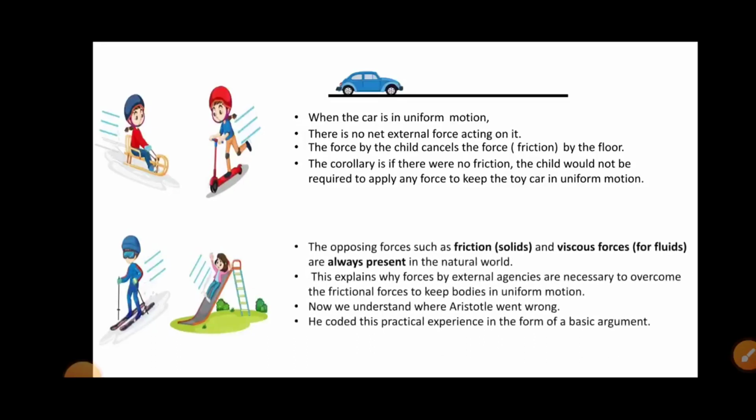Opposing forces such as friction and viscous forces, the friction force for solids and the viscous force for liquids, are always present in the natural world. That explains why forces by external agencies are necessary to overcome the frictional forces to keep bodies in uniform motion. Now we understand where Aristotle went wrong. He coded this practical experience in the form of a basic argument. So Aristotle went wrong here. Now Galileo comes into the picture. Galileo Galilei.